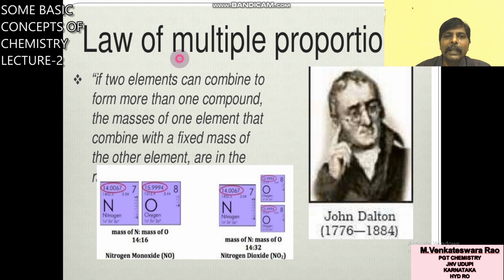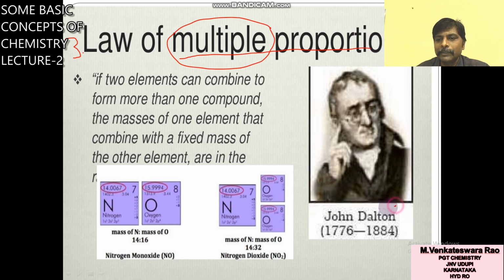Next one, law of multiple proportions. Multiple, this word is there. Second one is definite, law of constant proportion. Third one is law of multiple proportions. It was proposed by Dalton.